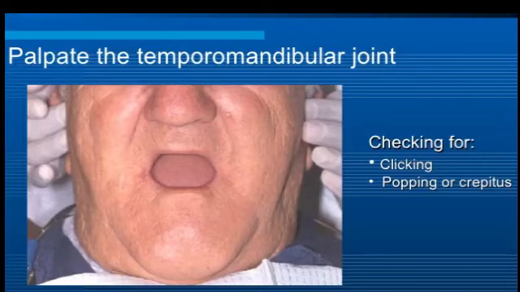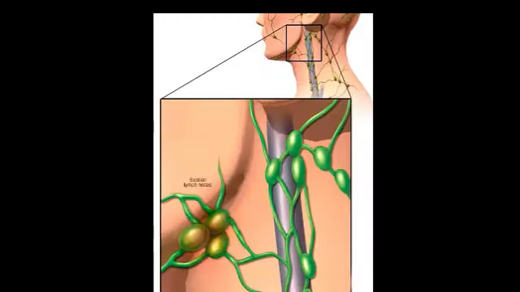In the TMJ examination, the examiner should check for tenderness, clicking or popping, usually associated with mouth opening and closing, and crepitus or grating sound, which indicates advanced TMJ damage like degenerative changes. Next, coming to the lymph nodes. We all know lymph nodes are oval structures draining the different body parts. Normally, they are non-tender, soft and cannot be felt even if they are present. While examining the lymph nodes, tenderness on palpation and mobility of the lymph nodes should be noted.